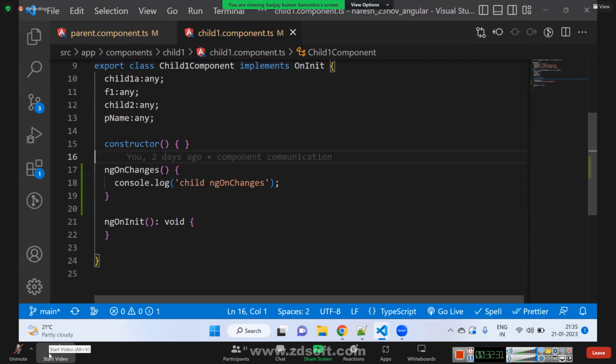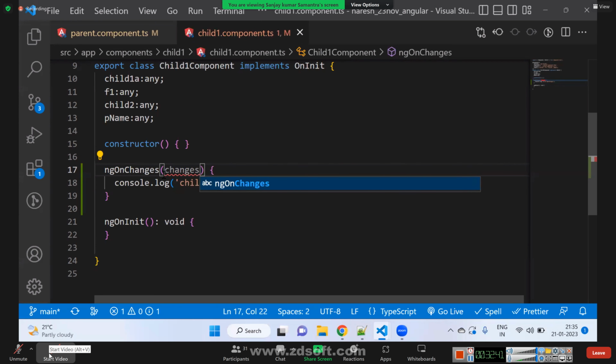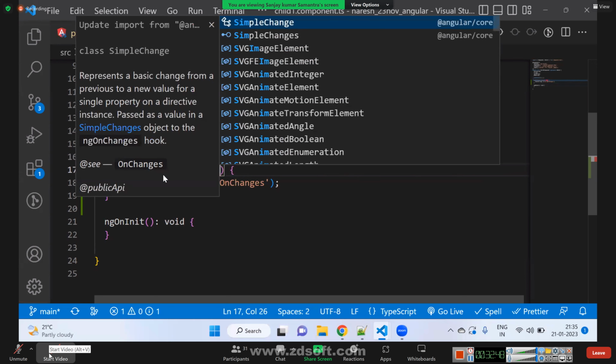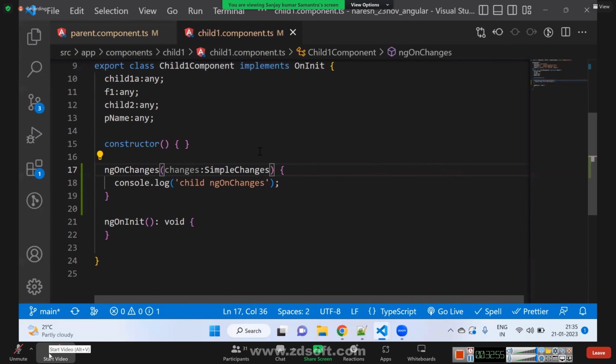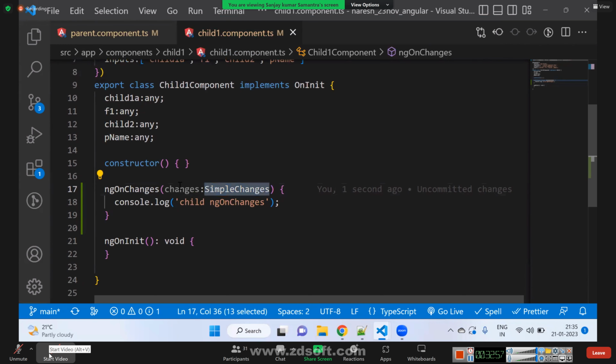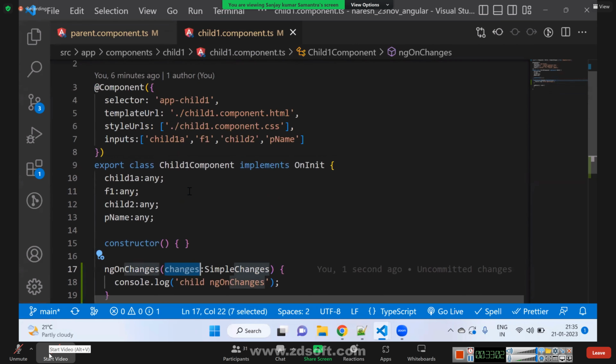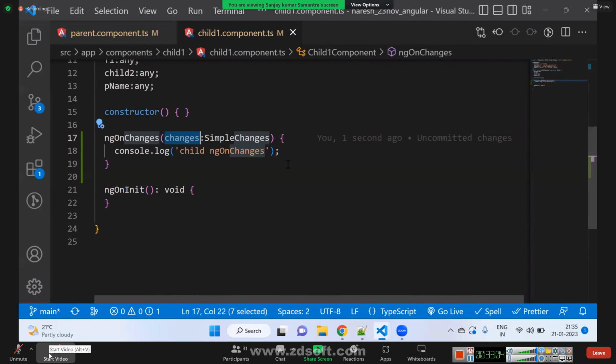ngOnChanges will take a parameter, myChanges or changes, parentChanges. It will take one object of data type SimpleChanges. There is one predefined class called SimpleChanges. ngOnChanges will be called with one object of type SimpleChanges.